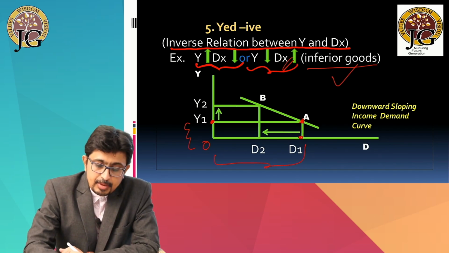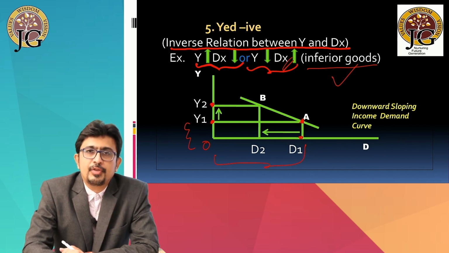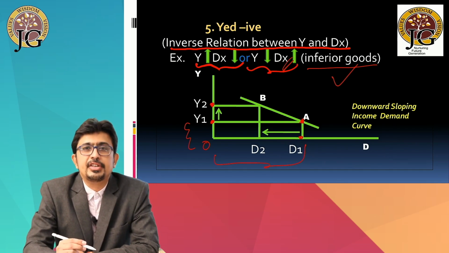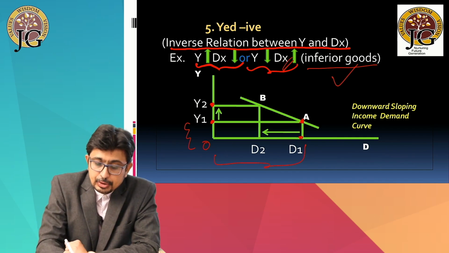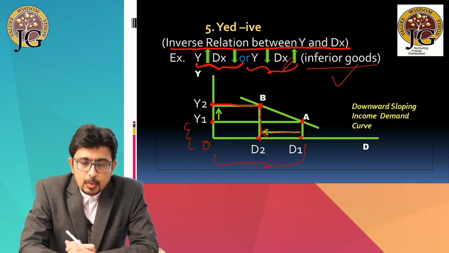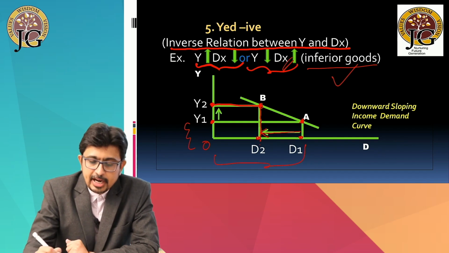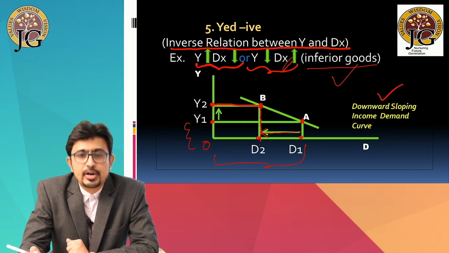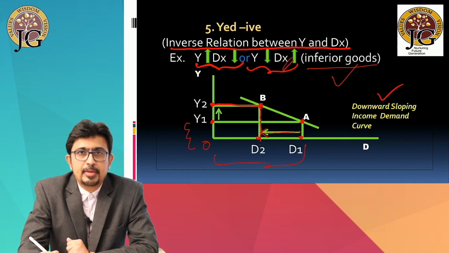Later on, his income improves. His income increases from Y1 to Y2. And since now he is richer, since his income has increased, he has decided to reduce the consumption of inferior goods. So at a higher income, his demand for the inferior good has fallen to D2, which gives us the new point B. And if we join A and B, we will get this kind of downward sloping income demand curve or a negative sloped income demand curve.